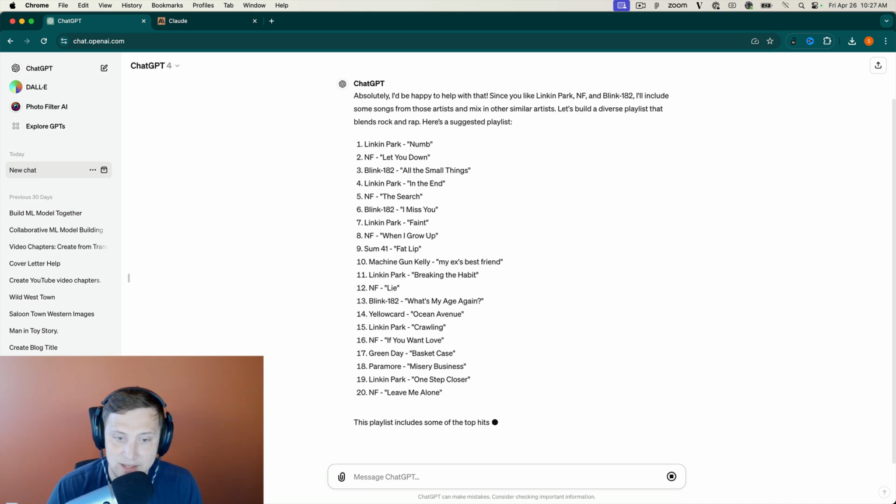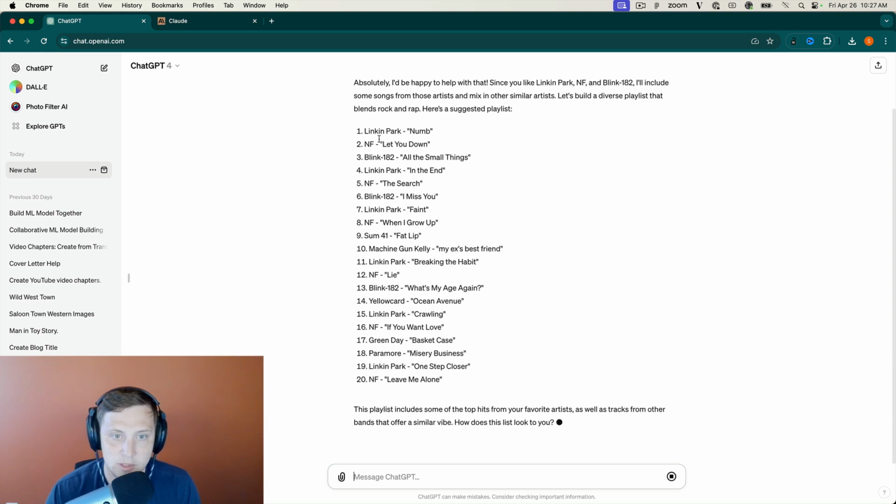Let's count through. I would expect this playlist to have a piece of those 3 groups, Linkin Park, NF, and Blink-182, but I wouldn't want the whole playlist to be their music, because if not, I would just go listen to their music. I want it to be music that is similar to them. Just counting through, 1, 2, 3, 4, 5, 6, 7, 8, 9, 10, 11, 12, 13, 14, and 15 of the 20 songs are from Linkin Park, NF, and Blink-182. That is too much. So we're going to try to fix that.